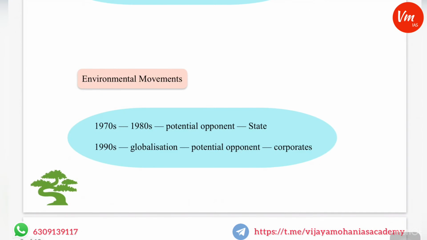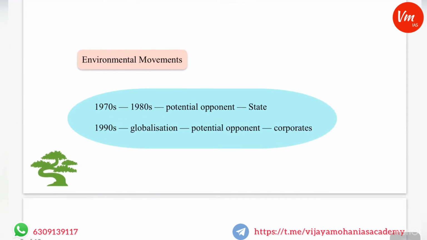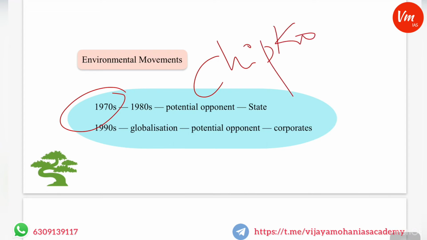Environmentalism gives rise to environmental movements. And what are the environmental movements in India? During the 1970s, the environmental movement started. The Chipko movement is in fact the first major environmental movement that captured the nation's imagination.